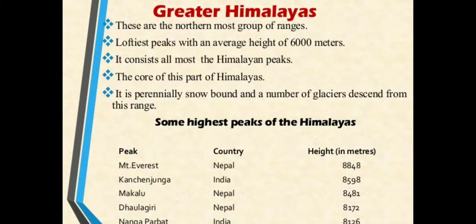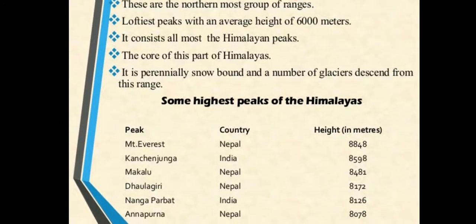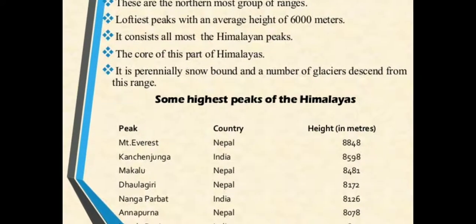These are the northernmost group of ranges, the loftiest, with an average height of 6000 meters. It consists of almost all the Himalayan peaks, and this is the core of this part of the Himalaya. Throughout the year it is snow-bound. I have mentioned a few of the highest peaks of the Himalaya. You can pause the video and note down the heights.